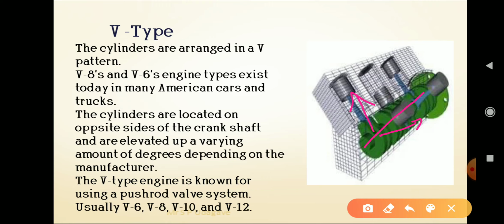They are elevated up a varying amount of degrees, depending upon the manufacturer. V type engines are known for using a push rod valve system. Usually V6, V8, V10 and V12 engines are commonly used.